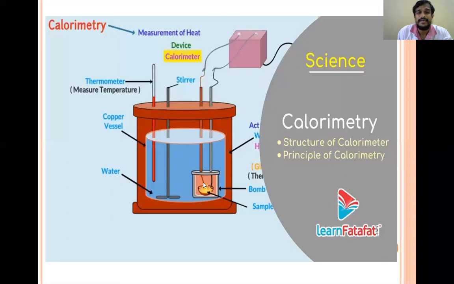Here you can see the food item is placed and the electric supply is given, and this food item is burnt. When this food item is burnt, heat is released. That heat leads to heating this water, the known quantity of water, and there will be a temperature rise in this water. This temperature rise can be observed by us with the thermometer. So this temperature rise indicates the heat produced, and the heat produced by the burning indicates the energy present in the food substance. So this is the principle of the calorimeter.